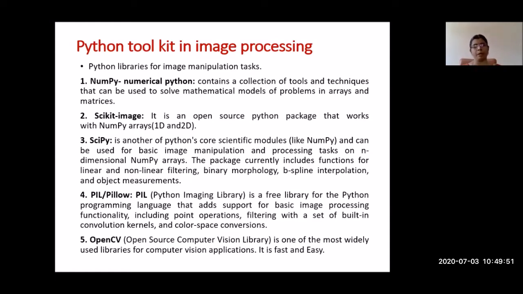Then PIL. The PIL or Pillow. This is the Python Imaging Library. This will also support image processing techniques like point operations, kernel convolution, and color space conversions. These are the major packages present in this PIL library. Then OpenCV. This is one of the most widely used Python tools for image processing. This is very fast and also easy. I'll show you some examples of these OpenCV image processing functions in Python.